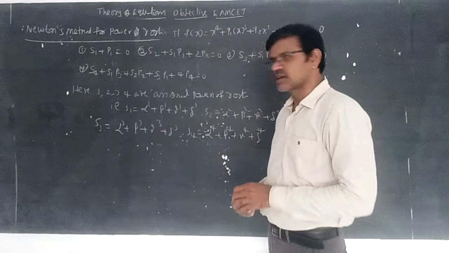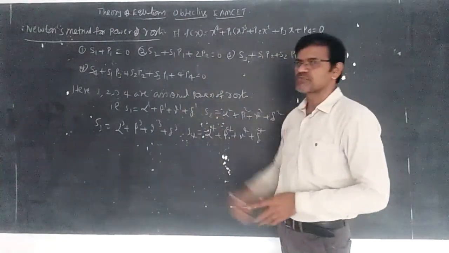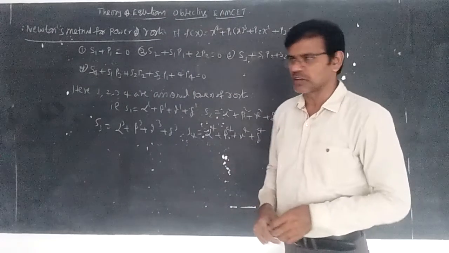But for any problem, this is the better method invented by Sir Isaac Newton.